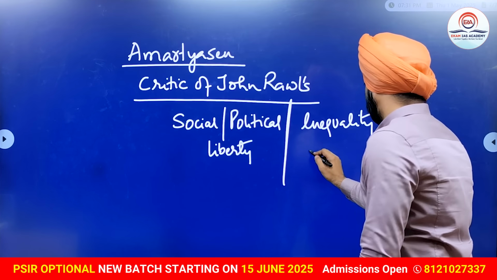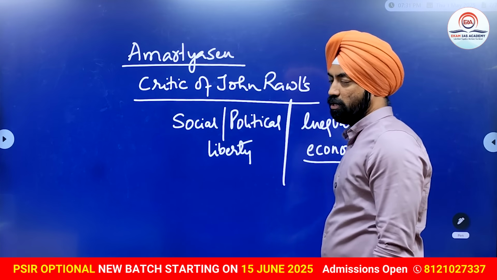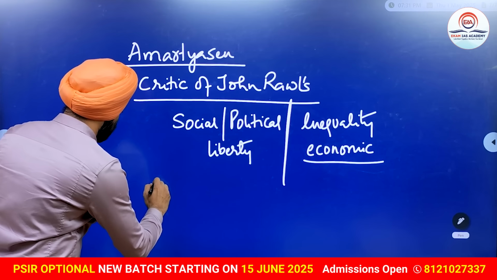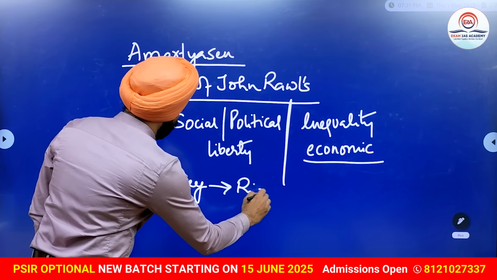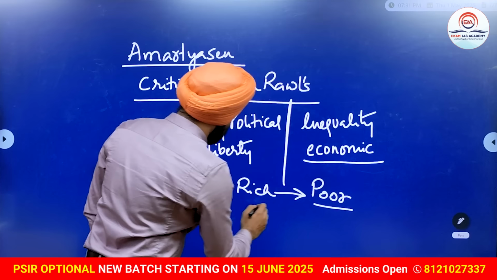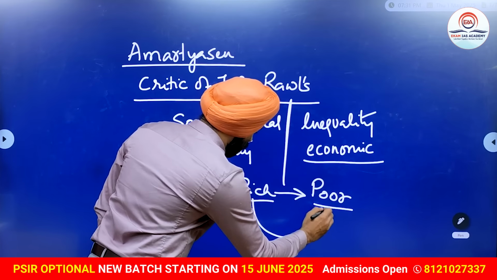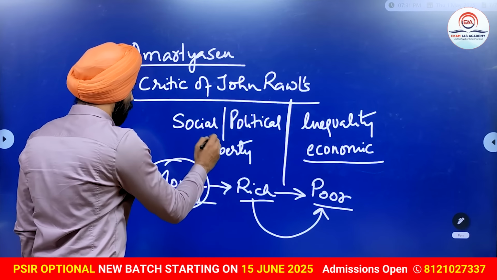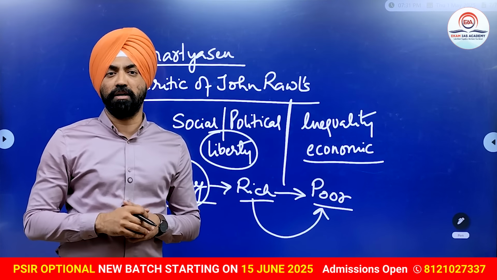For economic inequality, instead of just taxing the rich, you have to take the money from the rich and give it to the poor. The taxing will not bring any difference. Taking the money from the rich and giving it to the poor will bring actual justice in society, not just giving social and political liberty in policy making.